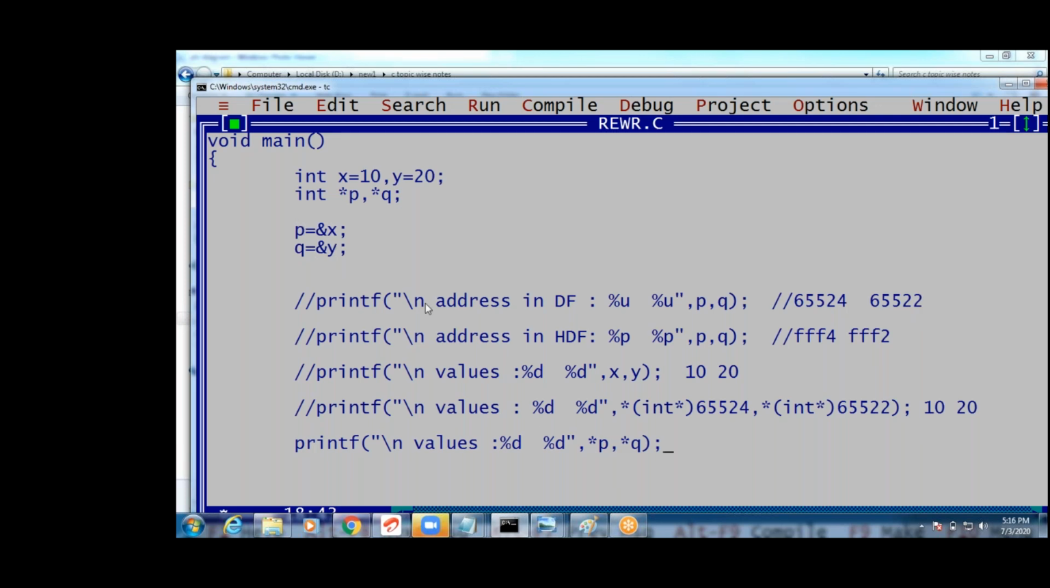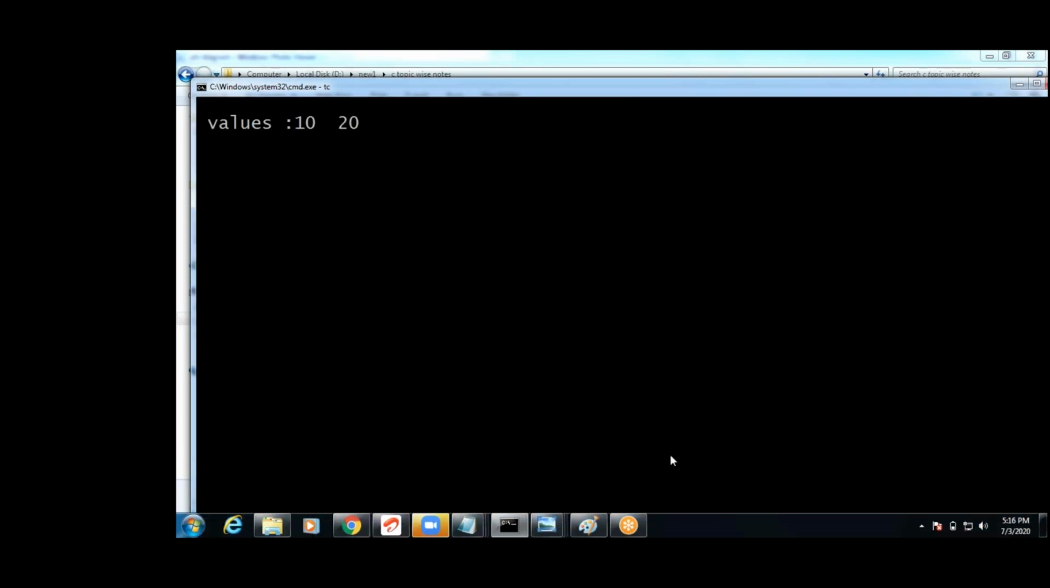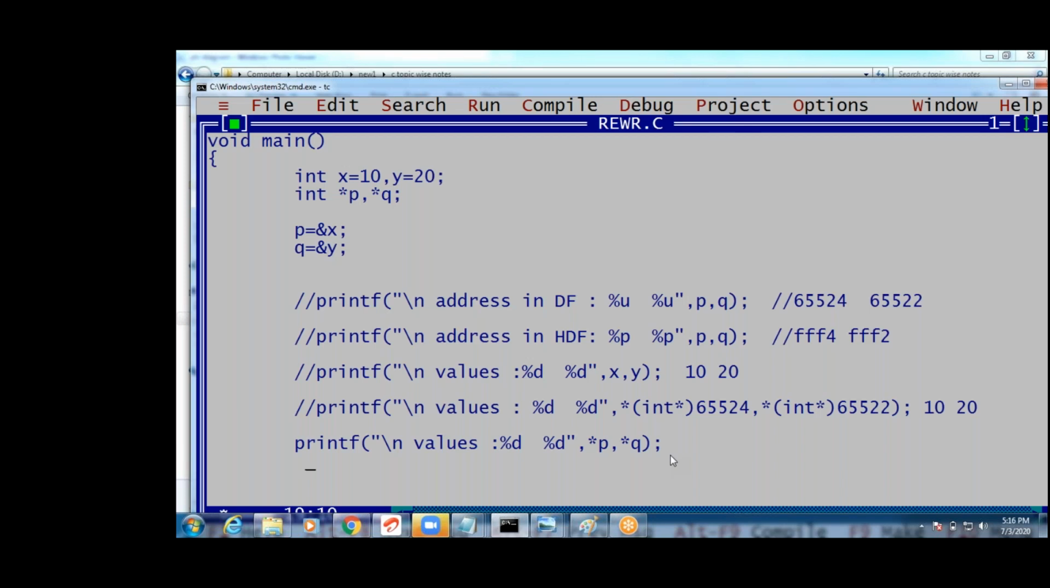This will take p and q. p is the address of x. Star p is the value of x. q is the address of y. Star q is the value of y. That will print like this: 10 20. We can print 10 20 like this, guys. Values, we can print 10 and 20.